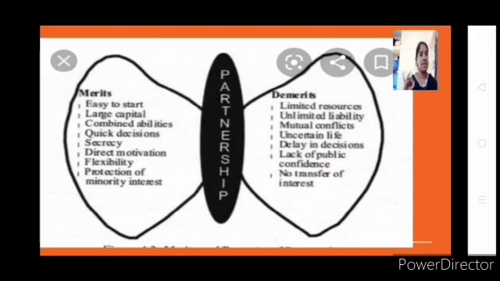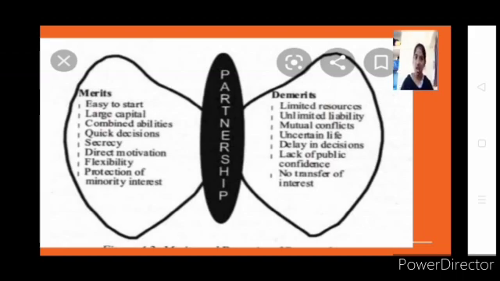For example, A, B, C, D, E are the partners. E is a minor partner. When there is a loss, only A, B, C, D will share the loss. E will not share because he is a minor. Until he reaches the age of majority, he will not receive any losses. Once he reaches that, the partnership deed changes, that is, the agreement changes, and he will become a full-fledged partner. At that time he has to bear even a loss. But when he is below 18, when he is a minor, there is no need for him to bear the risk. Hence we say even the welfare of the minor partner will be protected in partnership firms. So these are the merits we study.